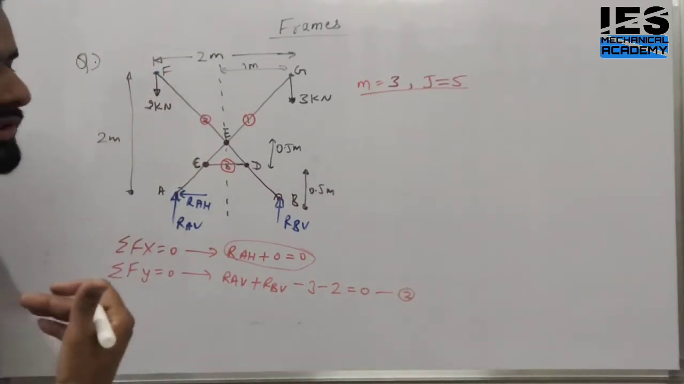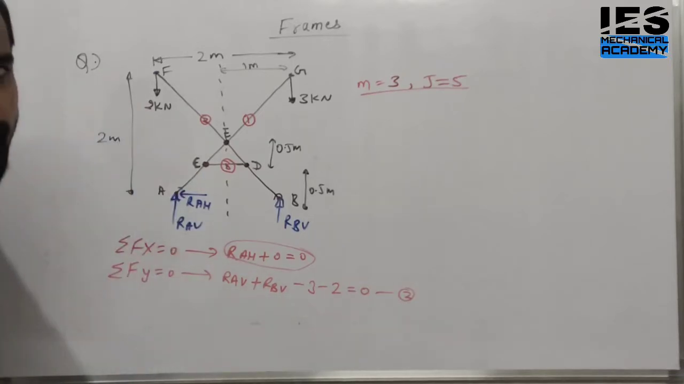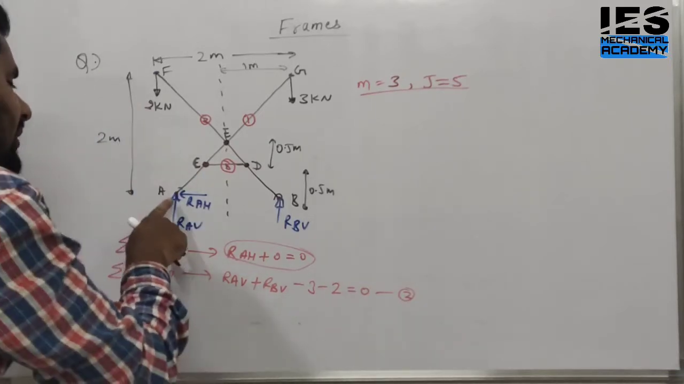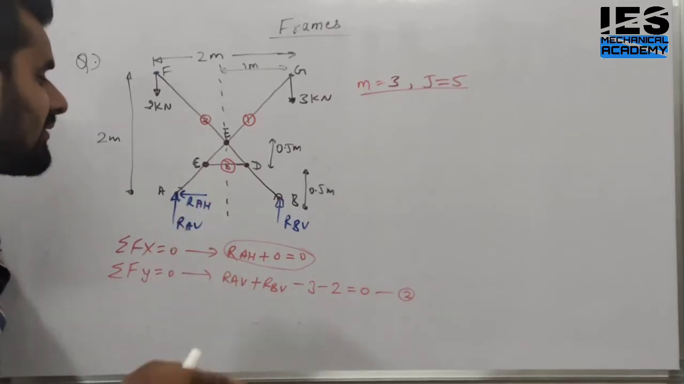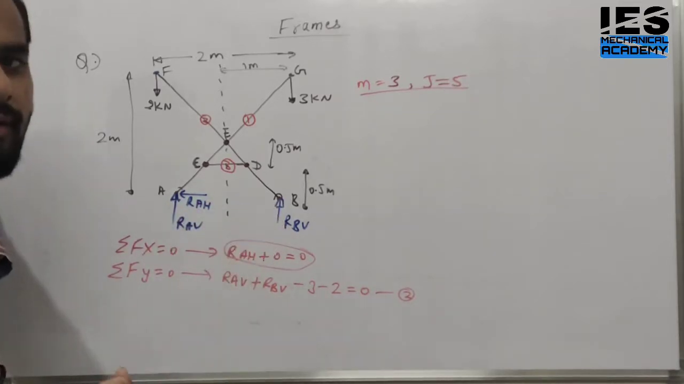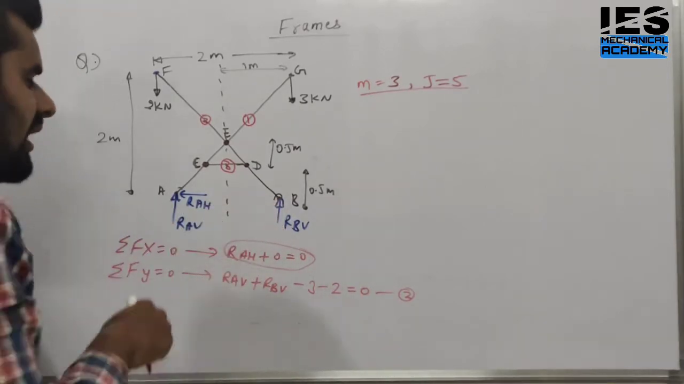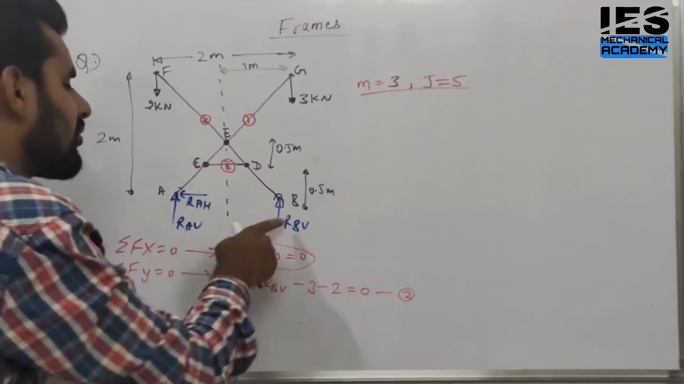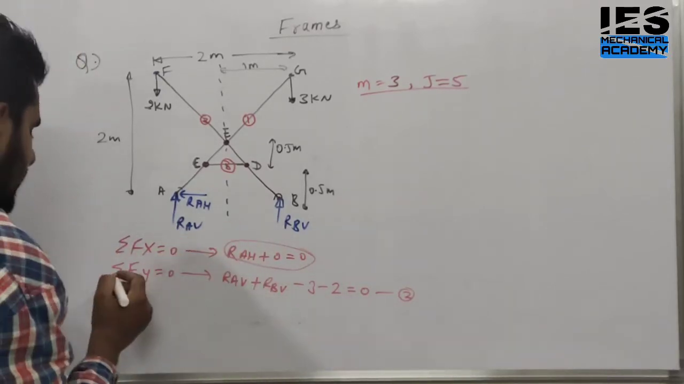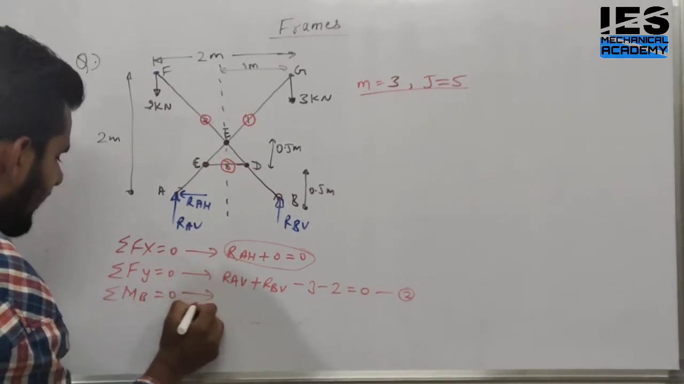Now tell me, what about the third equation? Moment at any point. Which point do we have to select to take the moment? We have to select either point A or B, because we have unknown forces at both points. At least one force we can nullify, because the moment about point B is 0 if we select point B. If I select point A, the moment about point A is 0. Then we are able to find B. Yes or no? Select any one point. Let us take the moment at point B as 0.